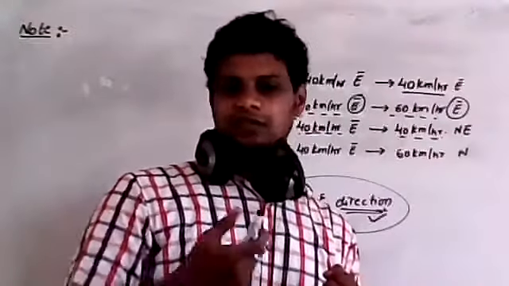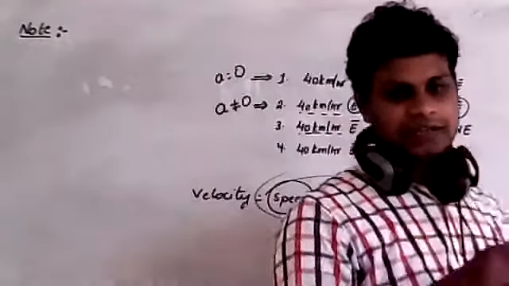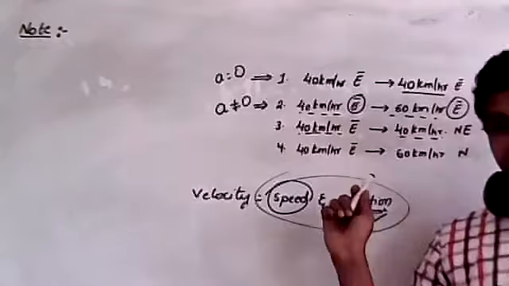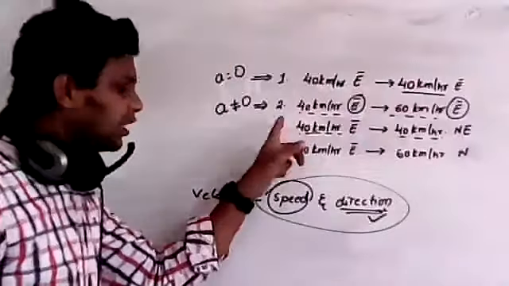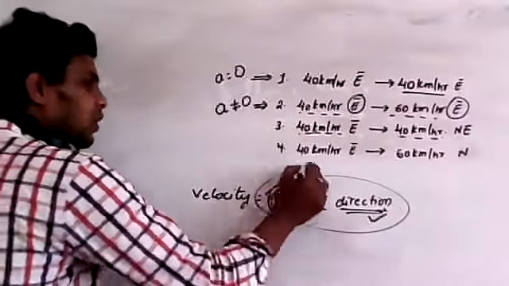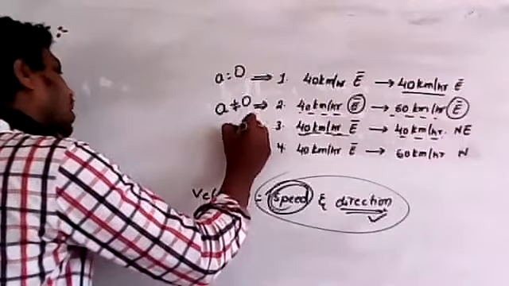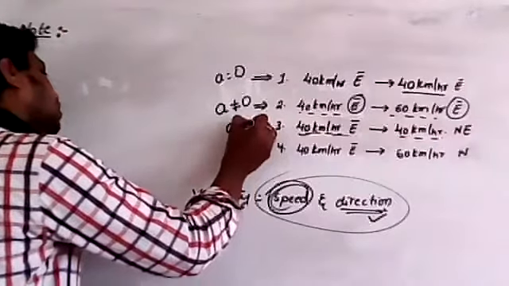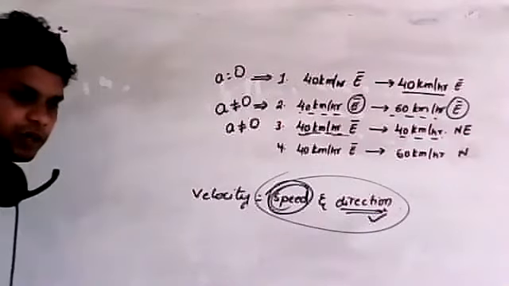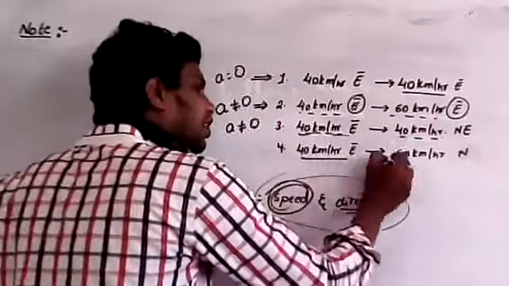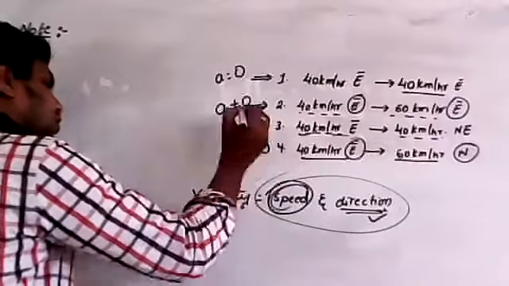If speed changes, that can be taken as acceleration. If direction changes, that can be taken as acceleration. If both change, that is also taken as acceleration. Now in the third case, speed remains the same, but direction is changing. So in such case also you have to consider acceleration not equal to 0. I hope you understood. Now, fourth case, magnitude is changing, direction is also changing. Therefore, in this case also acceleration is not equal to 0.